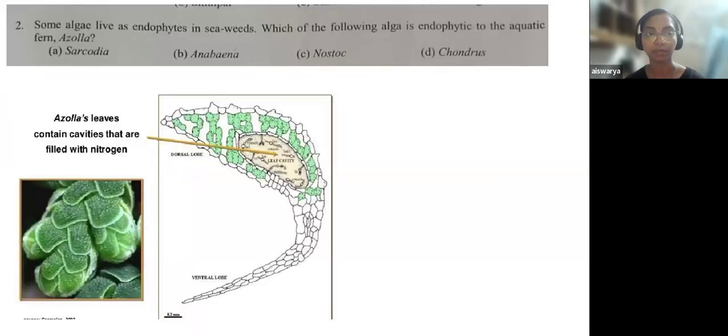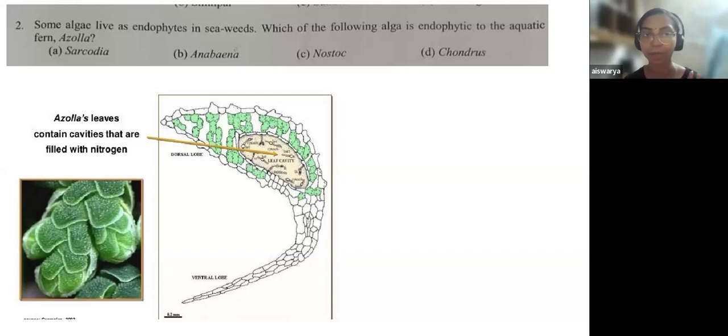So the question is, some algae live as endophytes in seaweeds. Which of the following algae is endophytic to the aquatic fern Azolla? See, the first part of the question: some algae live as endophytes in seaweed. Endophyte means a living being that is inside anything. Endophyte and ectophyte: ectophyte means outside and endophyte means inside. Seaweeds are those algae that are seen in marine habitats, so those collectively are called seaweeds.